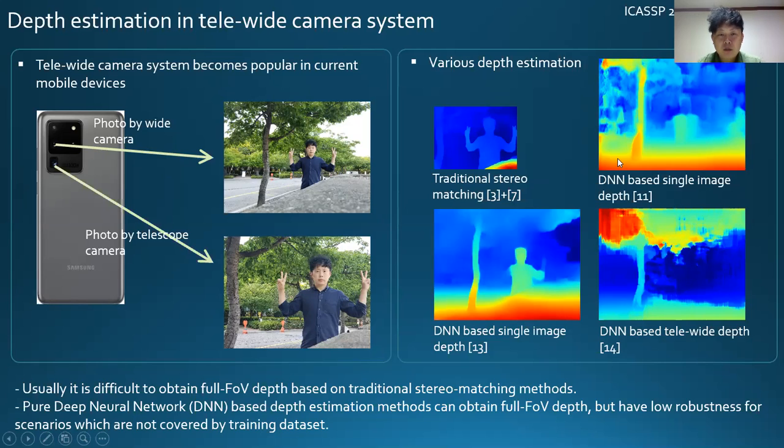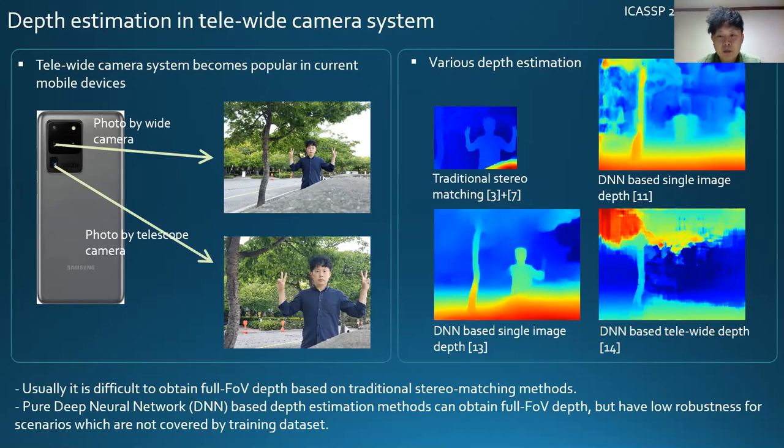There are also some state-of-the-art single image depth estimation methods based on DNN. They could estimate the full FOV depth here, but the quality is not good enough. And there are also DNN-based tele-wide camera depth estimation methods. The quality is also not good enough.